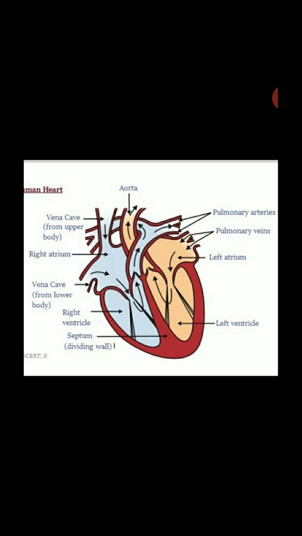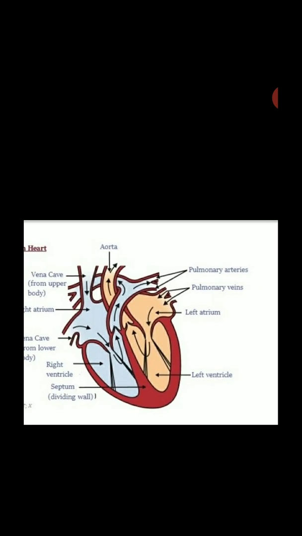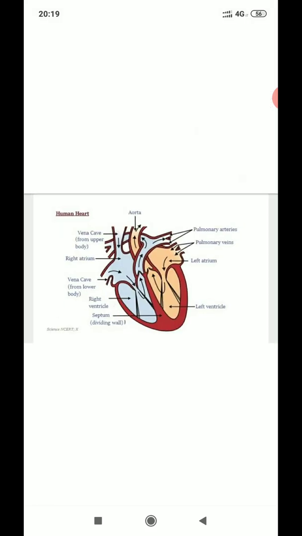Okay, what happens here is that the atria and ventricles are divided within themselves into two chambers with the help of the valves, the bicuspid valve and the tricuspid valve. From the left ventricle, the biggest artery of our body, called the aorta, begins. You can see the aorta here.